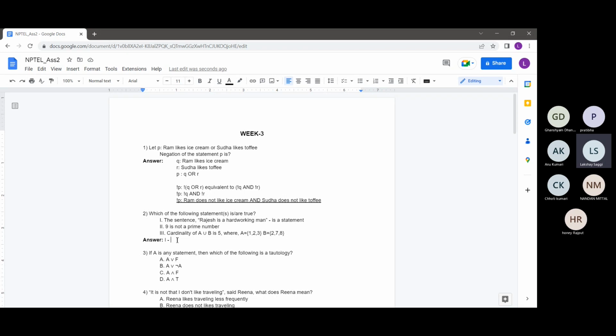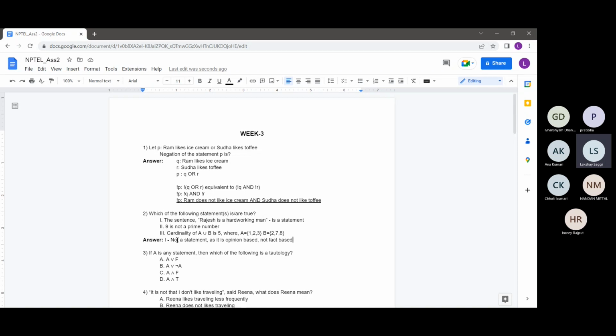So the first sentence, Rajesh is a hardworking man, is not a statement, because it is opinion based, not fact based. Basically, reiterating their definitions: if you tell different persons the same thing, then the answer should not change.